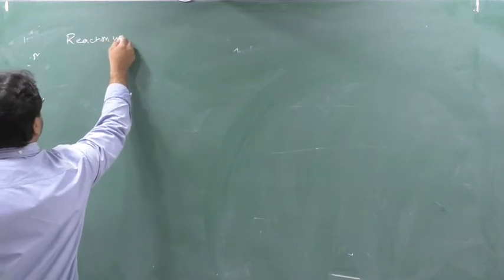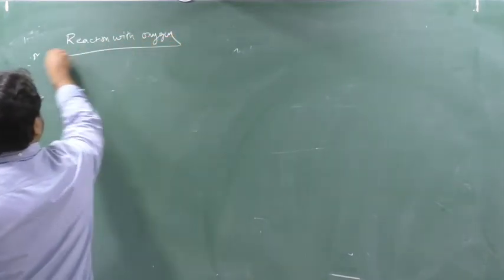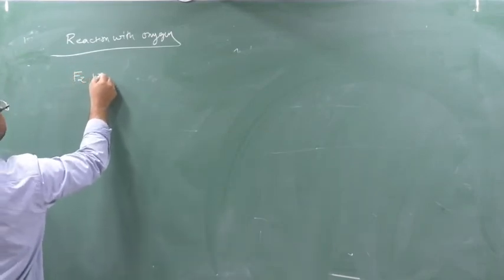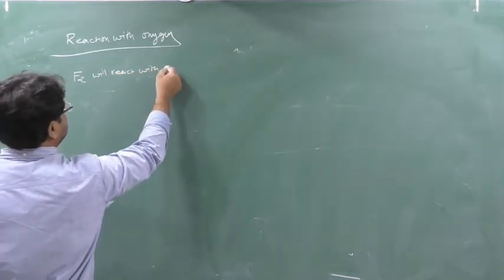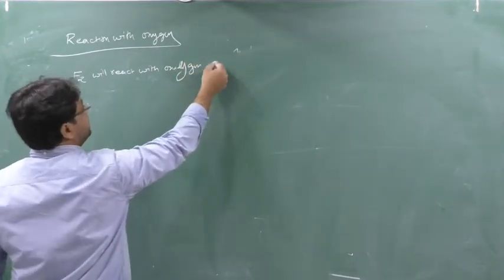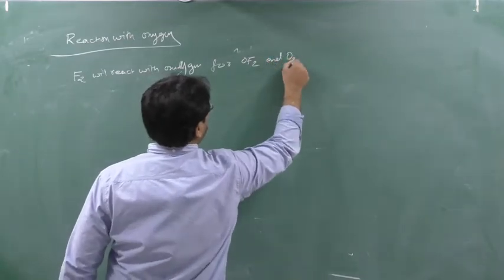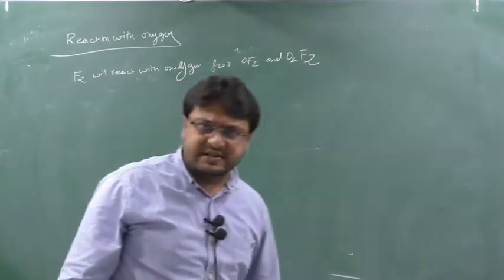Reaction with oxygen. See, fluorine will react with oxygen to form OF2 and O2F2. Any element reacting with oxygen forms oxides.